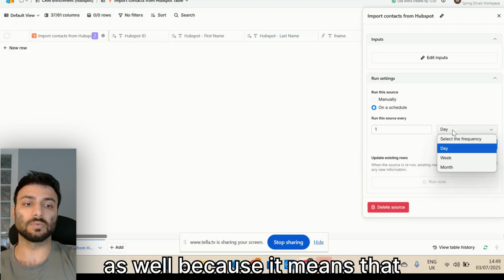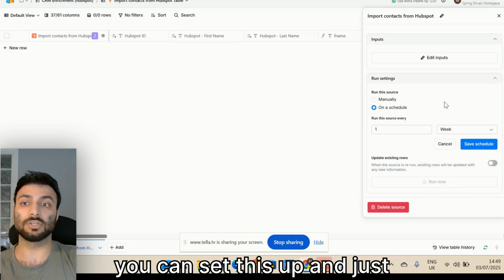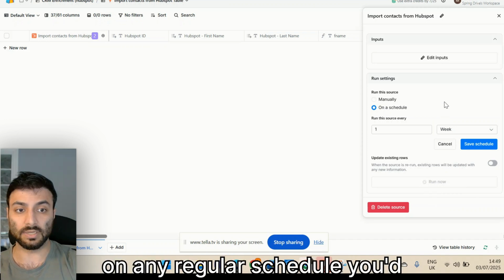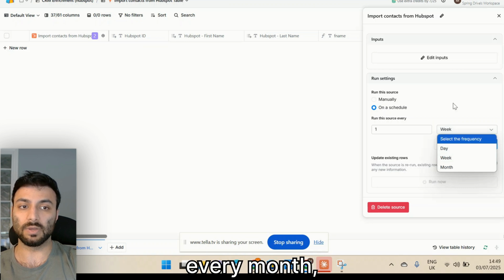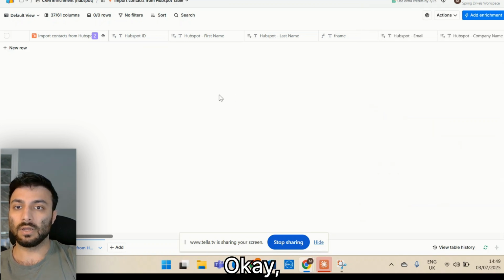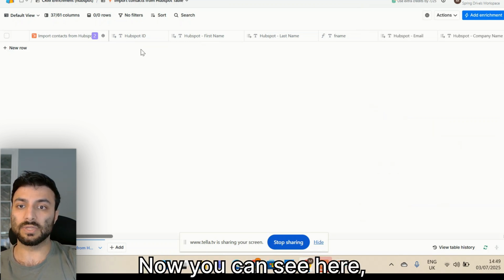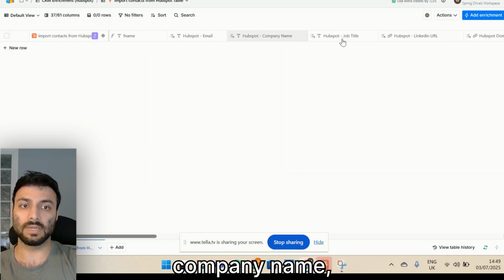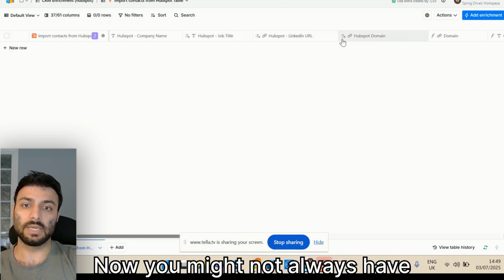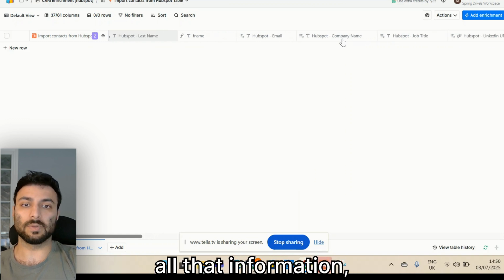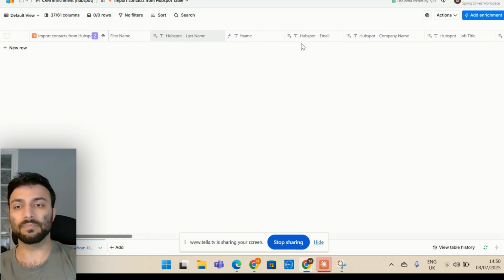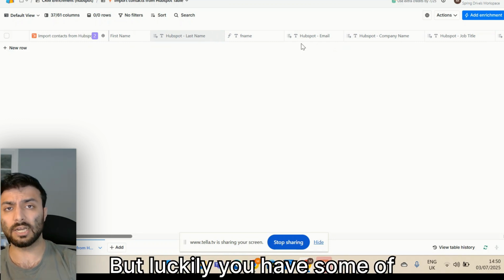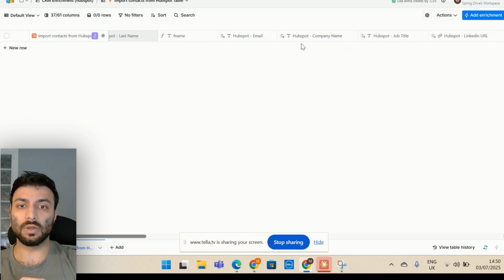This is the really good part as well, because it means that you can set this up and just let it run on autopilot in the background on any regular schedule you'd like, every week, every month, every day, whatever it might be. Okay, so we get some information here. You can see I've got ID, first name, last name. Don't worry about that for a moment. Email, company name, job title, LinkedIn URL, domain. Now you might not always have all of that information, right? That comes in from your records. But likely you have some of the information. So we get this information.